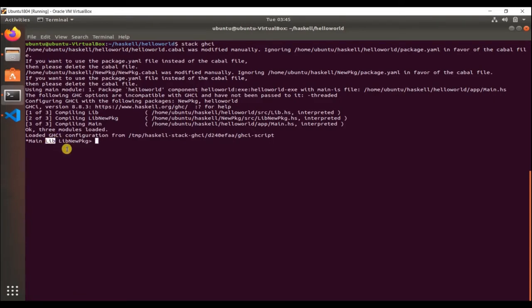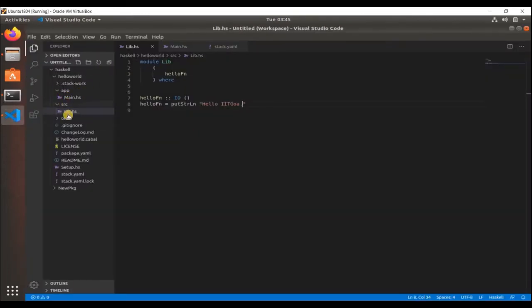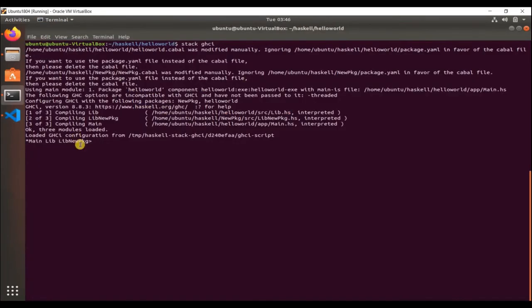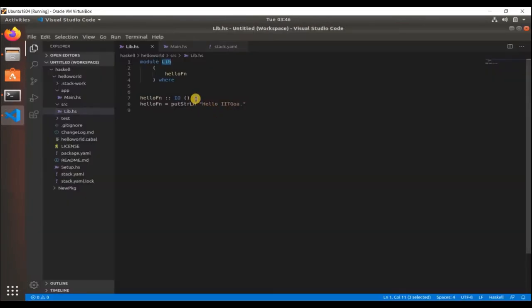So if you see here, we have two libraries here, lib and lib new package, right? So lib is the module that is there from your current project in hello world, and lib new package is what you imported from the new package project.